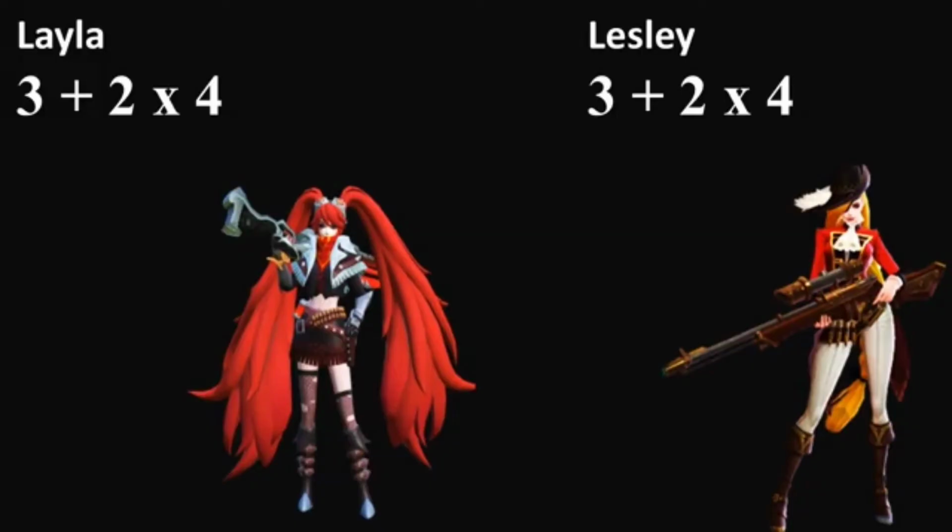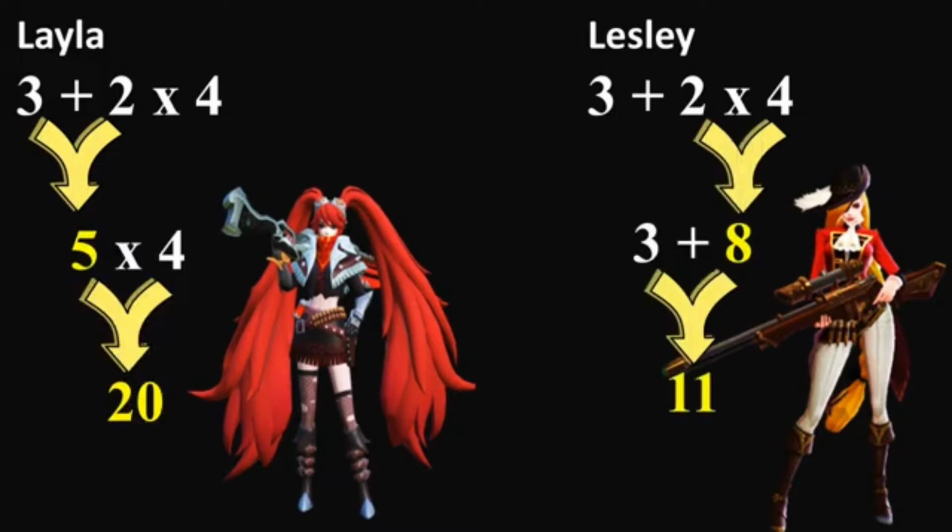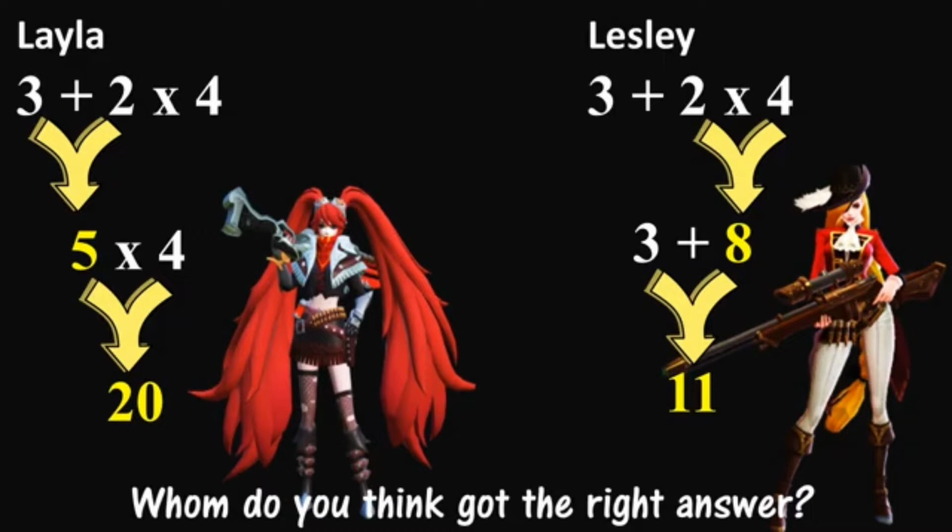Let us take a look in these 2 sets of examples between Lila and Leslie. Whom do you think got the right answer?